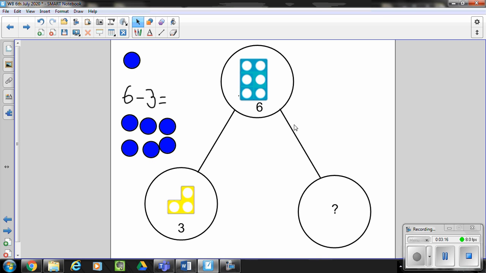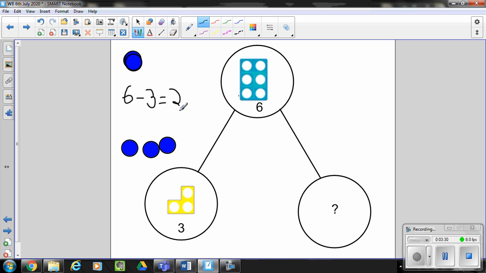I've got my 6 counters, which is my whole. I now need to subtract 3, and I am left with 3. 6 subtract 3 is 3. Let's check if I'm right.